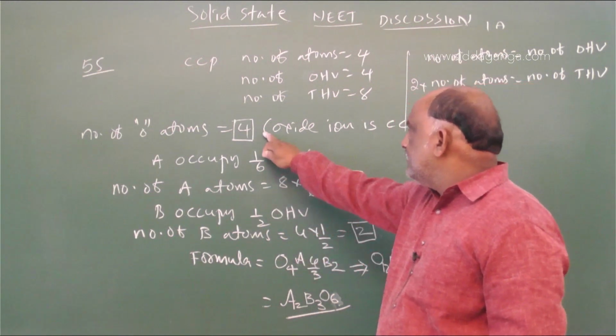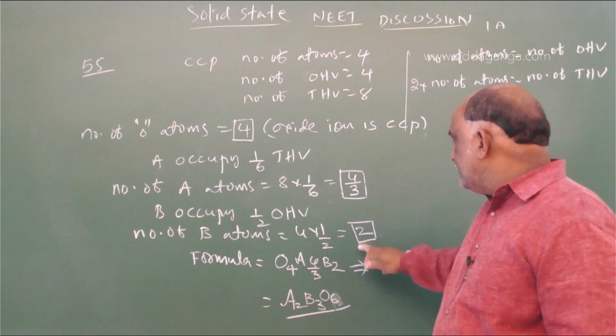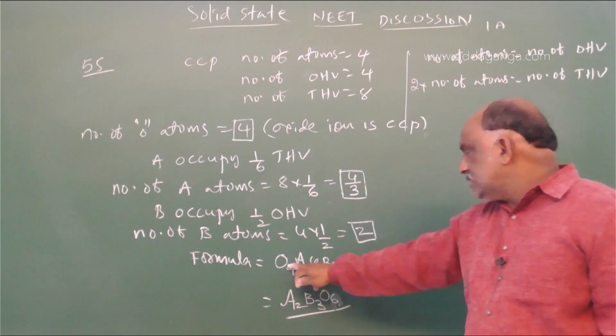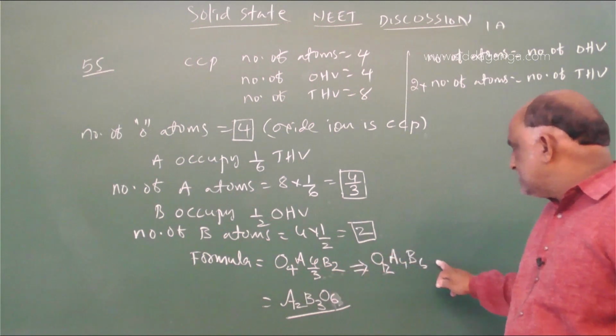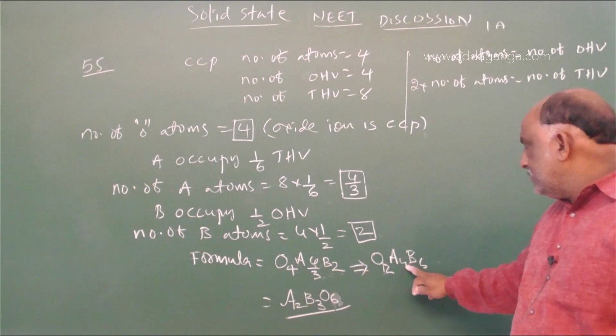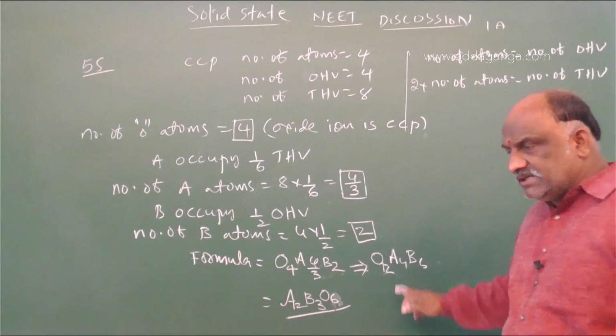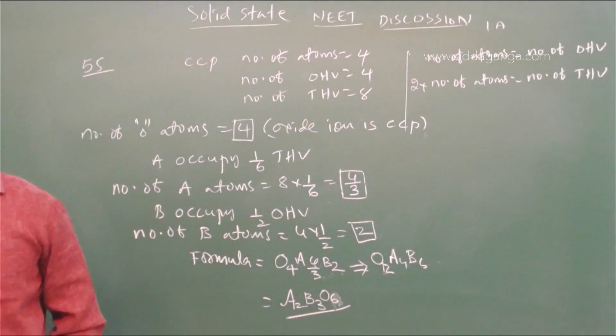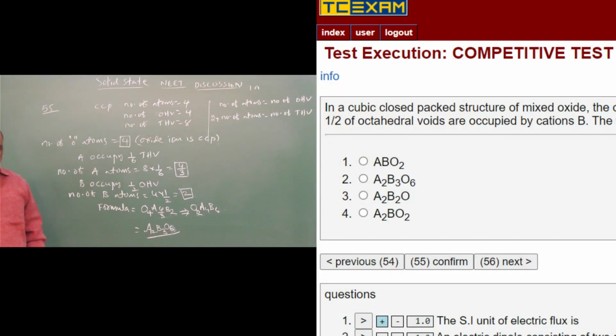Oxygen is 4, A is 4 by 3, B is 2. Then LCM is 3: 3 fours are 12, 3 twos are 6. To get the common factor, A2, B3, O6. A2 B3 O6 is the right answer for question 55. So go through that. Yes, this is the right answer for 55.